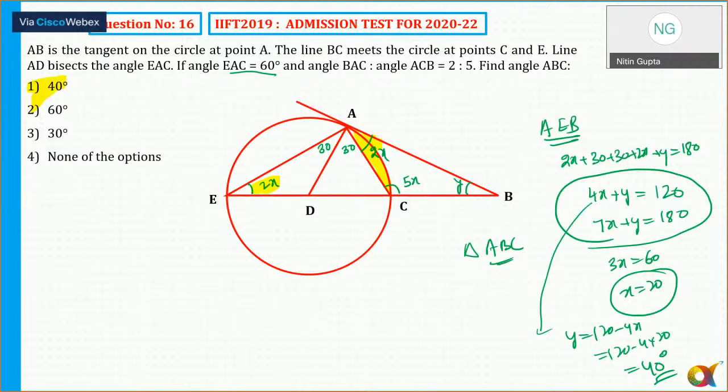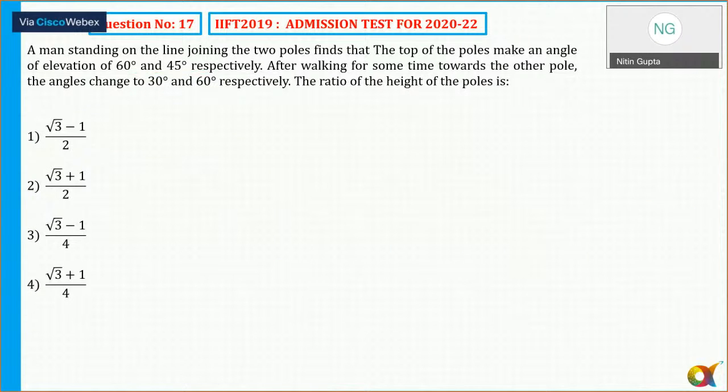Any doubts to anyone now? Can I move to the next question? चले आगे guys. So 16 is done. Let's move to 17. A man standing on the line joining the two poles. So there are two poles here.